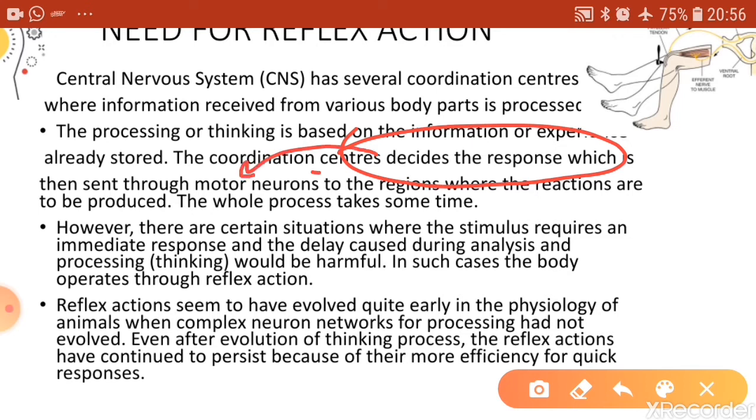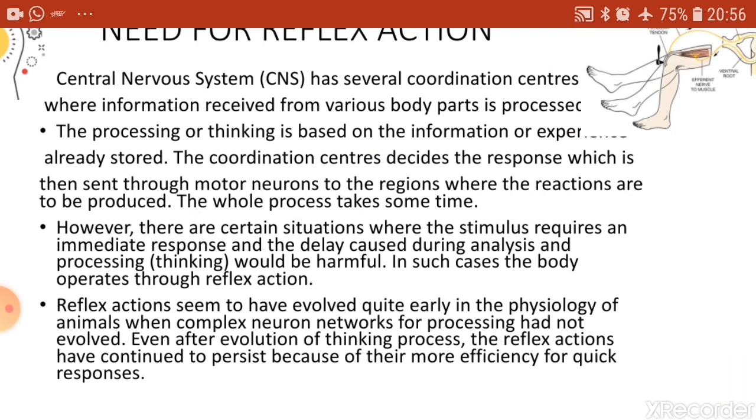This decision will now be sent to the motor neuron. It will first be handed over to the motor neuron, and then the motor neurons will take this information to the region of action. If it is your hand to be withdrawn, then the message will be taken by the motor neurons to the muscles of your hand so that you can withdraw it, right?